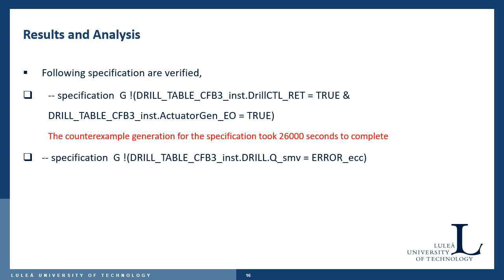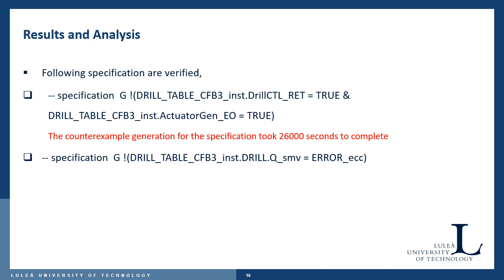We tested the same logic in the simulation model, and the table rotated from its current position to another while drilling the workpiece. The rail system also exhibits the same issue. We fixed the issue by analyzing the counterexample. After that, we verified the CTL specification again, and this time NuSMV gave the true result. The modified controller is tested in the real object as well as in the simulation system, and it was behaving as we expected. That is, the table was not able to rotate while drilling is going on.